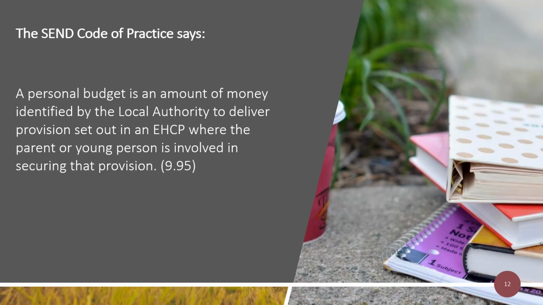The SEN Code of Practice says, a personal budget is an amount of money identified by the local authority to deliver provision set out in an EHCP, where the parent or young person is involved in securing that provision.